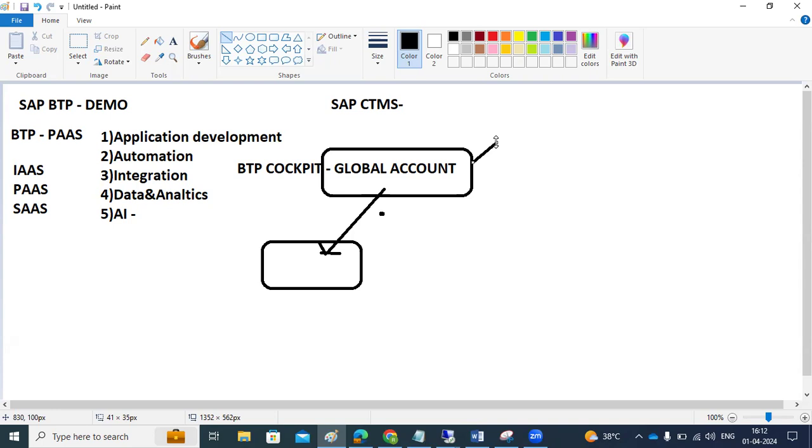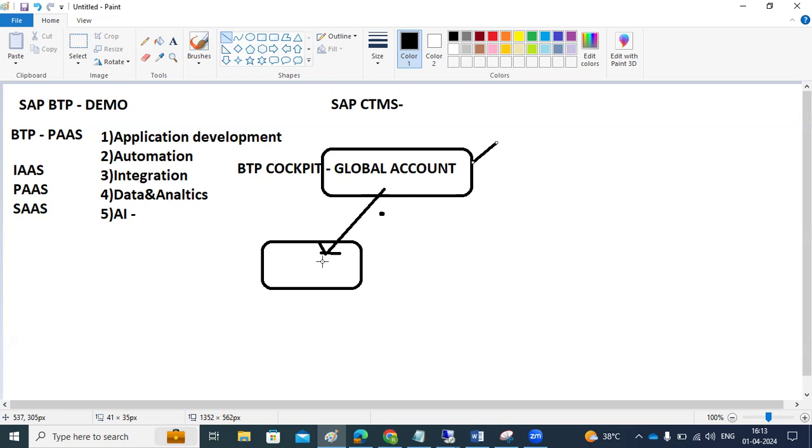In SAP, the licensing models are called the subscription-based model and the consumption-based model. When we go through the real classes, I can clearly explain each and every licensing model. Whenever there is a requirement from the customer, which licensing model should we take? Where can I find the difference between each and every service, what the pricing rate is, and all those things, we can find out here, right? So this is the account we will get from SAP, the global account.